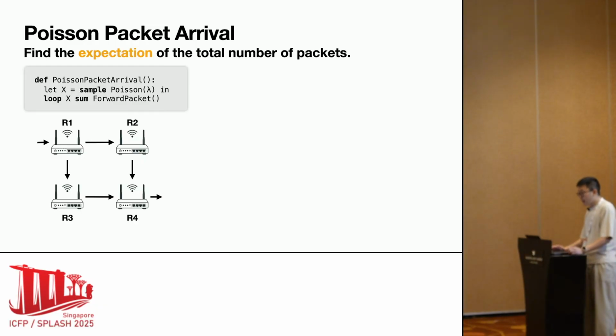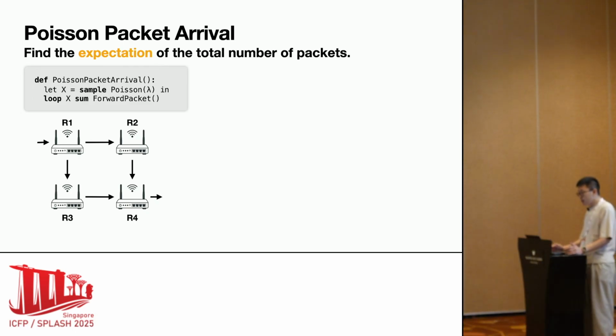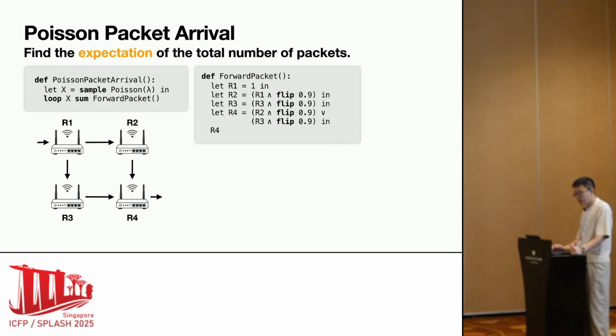The function Poisson packet arrival models network traffic, where packets arrive according to a Poisson distribution, which is a standard assumption in traffic modeling. It first samples x from a Poisson distribution with parameter lambda. Then, the loop sum expression uses x as the number of loop iterations, computing the sum of the loop body. The loop body calls forward packet, which returns 1 if a packet reaches the destination and 0 otherwise. We use flip theta as shorthand for sample Bernoulli with parameter theta.